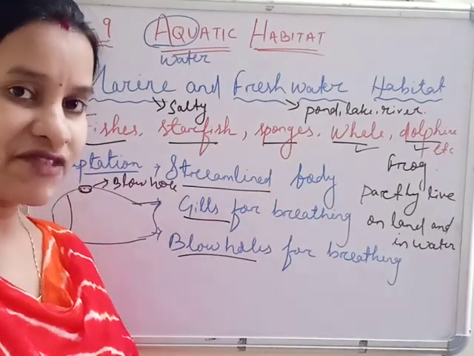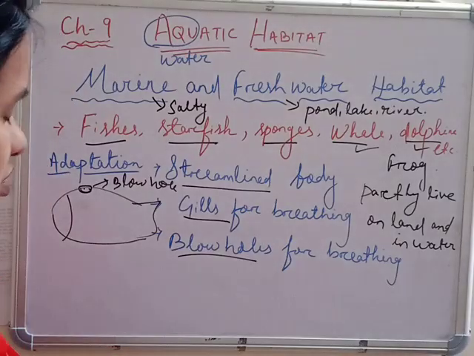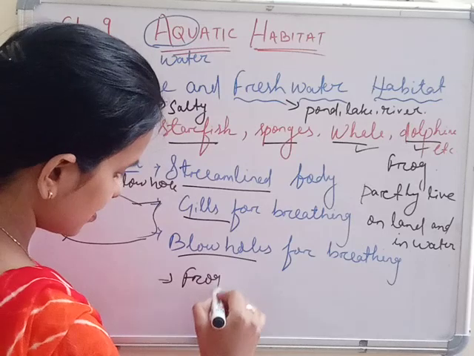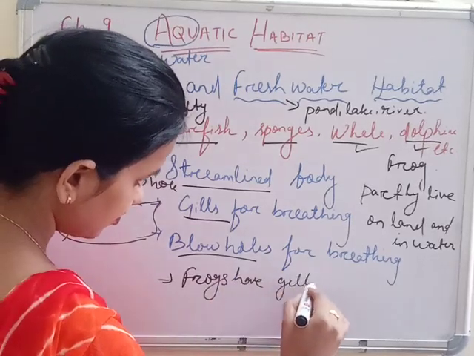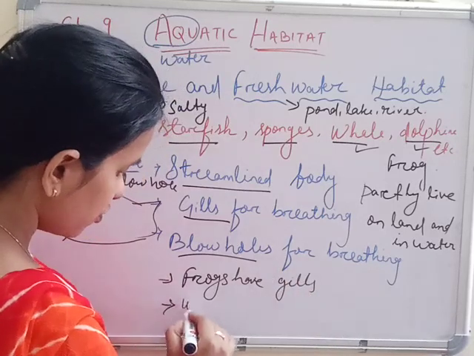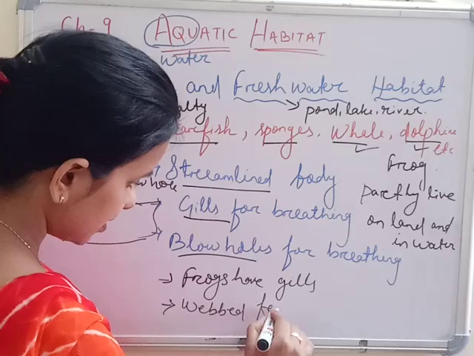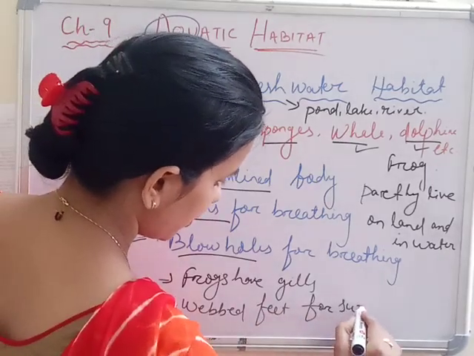So when it is living inside the water, what features do they have? They have gills. Okay, frogs have gills and waved feet for swimming.